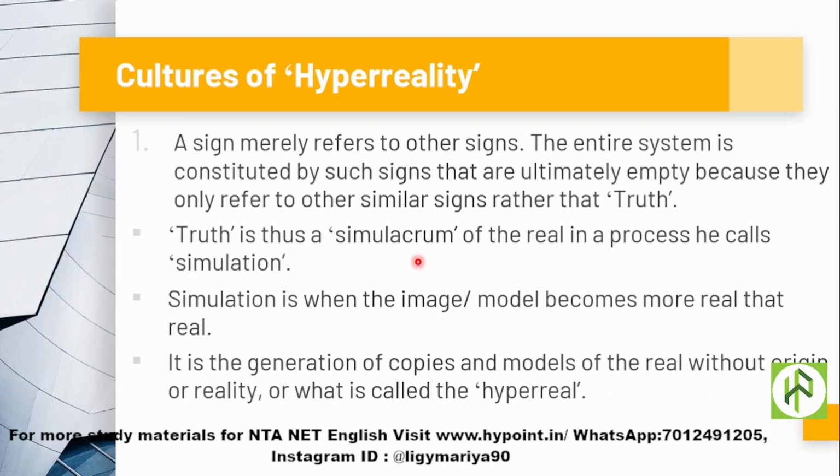It's just a copy. Simulacrum means it's a copy. Maybe there is a real meaning, but we cannot arrive at that real meaning because meaning is always deferred. That means meaning is always postponed, and meaning can only be understood in relation to other signifiers. So a signifier is only understandable in relation with other signs in terms of differences. These two concepts are coming together, Derrida's concept of différance. So truth is thus a simulacrum of the real in a process he calls simulation.